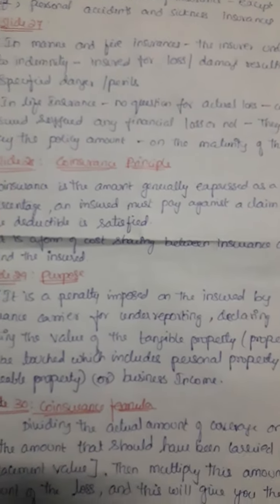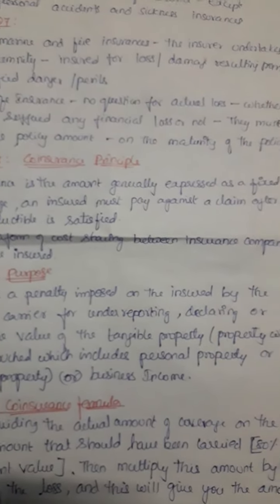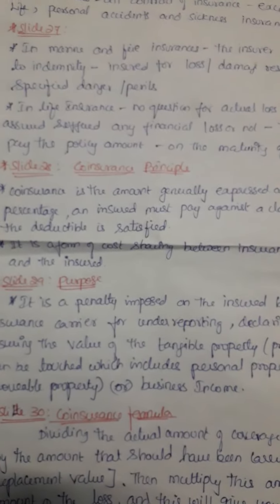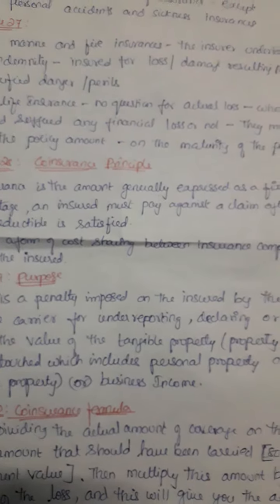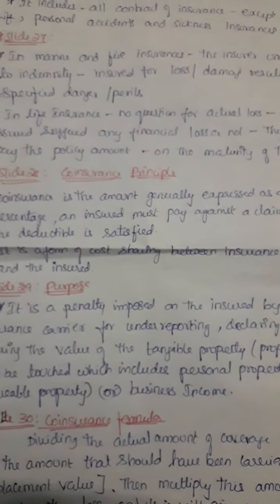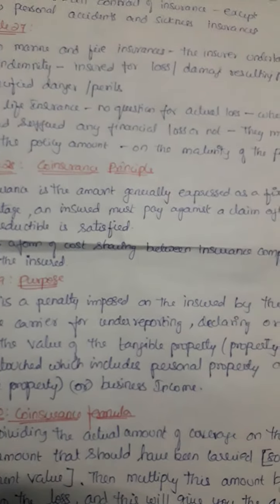In life insurance, there is no question of actual loss, whether the assured suffered any financial loss or not. They must pay the policy amount on the maturity of the policy.